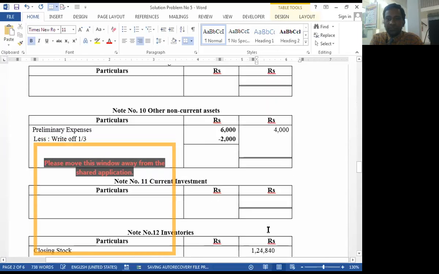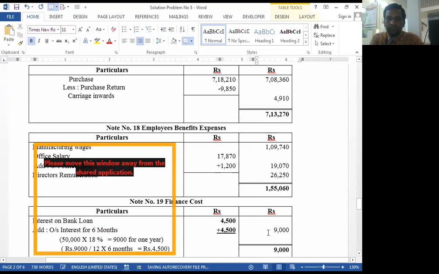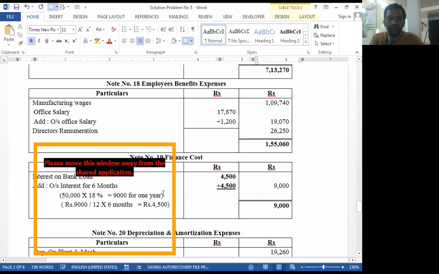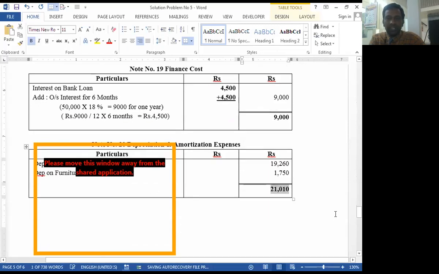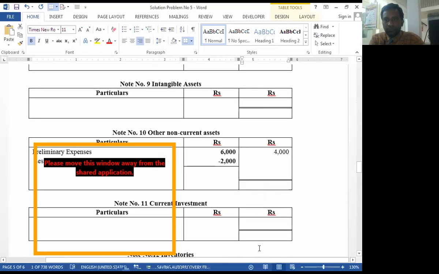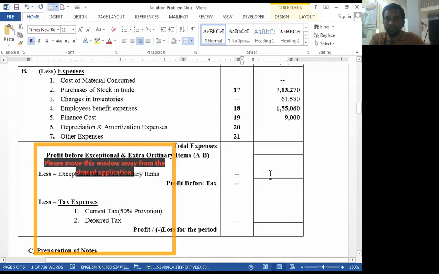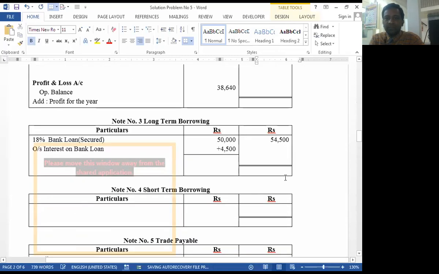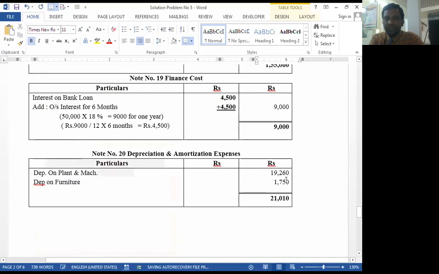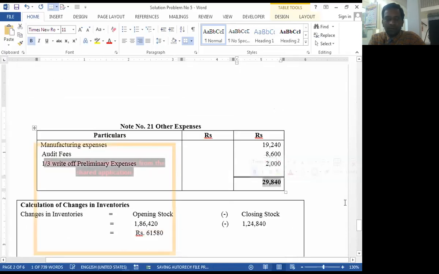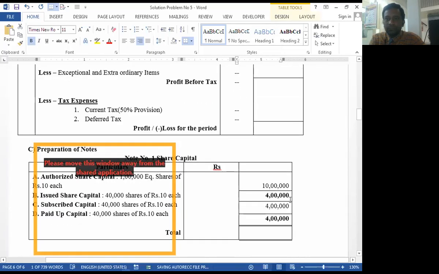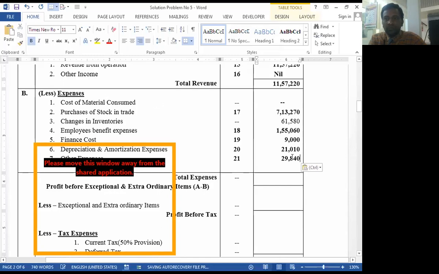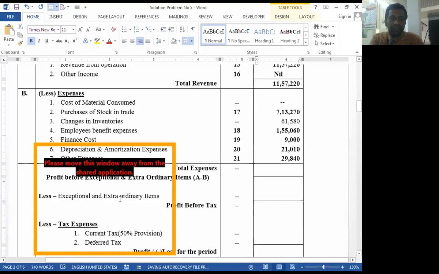Depreciation and amortization. See, finance cost 9,000. Depreciation and amortization 21,010. And last, other expenses 29,840. Okay, this is the totaling of expenses.